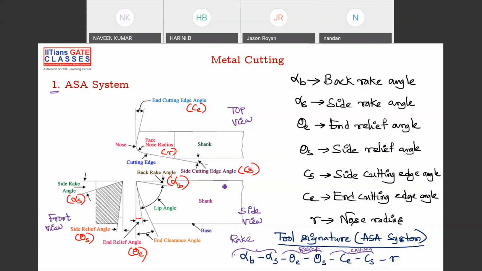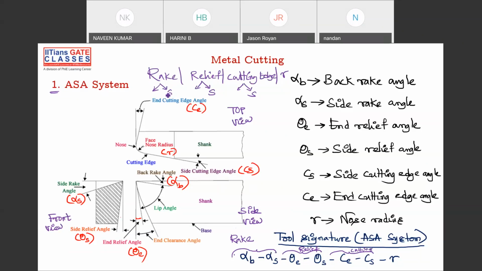I'm writing here: rake, relief, and cutting edge. And then finally you have nose radius. In rake you have two angles, in relief two angles, in cutting edge two angles. And please remember, every second is the side angle. Side, side, side.